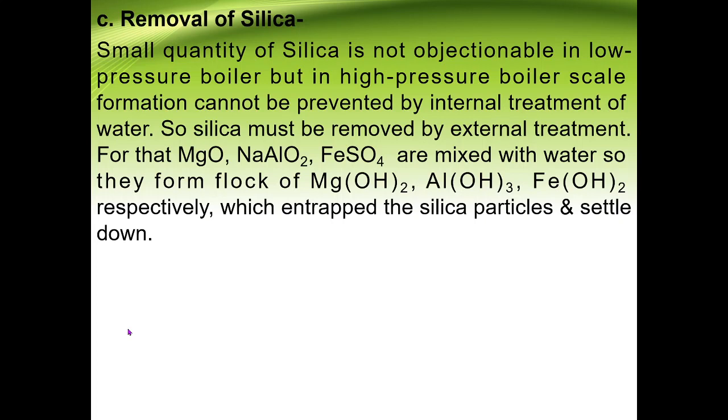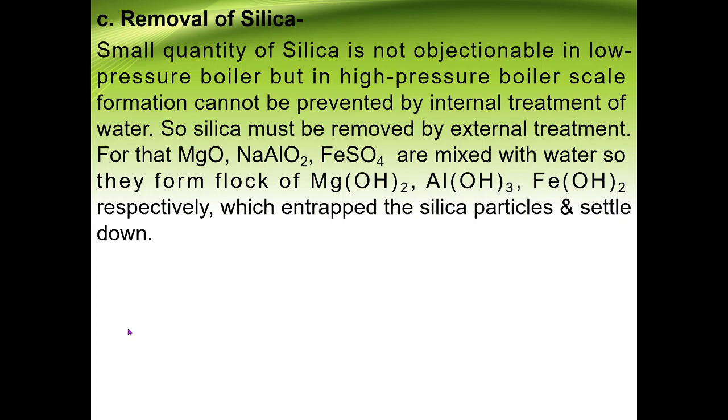A small quantity of silica is not objectionable in the low pressure boiler, but in a high pressure boiler that scale formation cannot be prevented by internal treatment also. So we need to add some substances into the water. Silica must be removed by external treatment, and for that purpose we need to add magnesium oxide, sodium aluminate, iron sulfate,